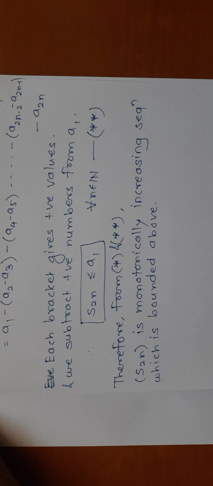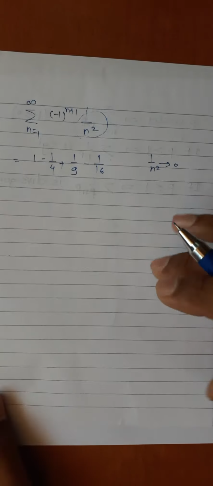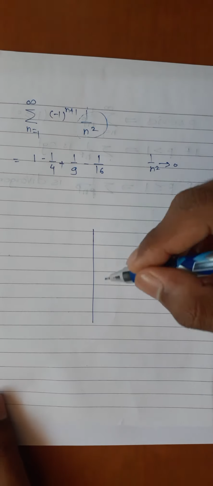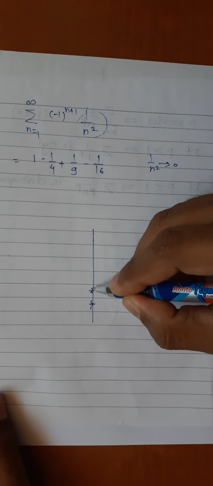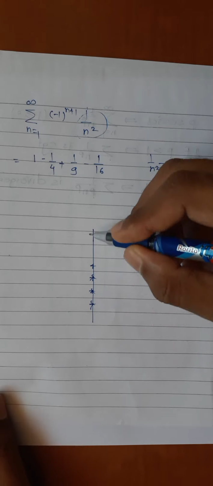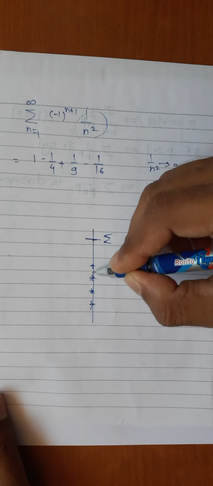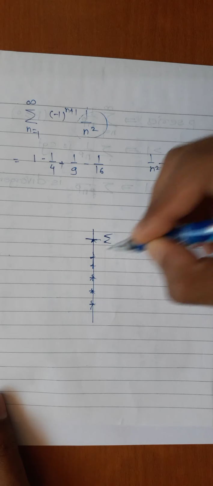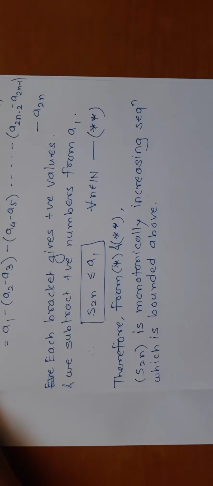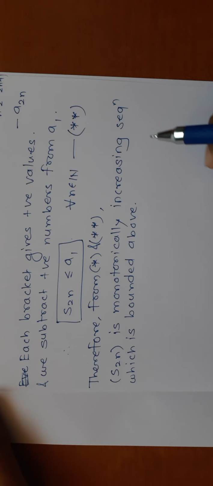One result we have already seen in the case of sequences: if a sequence is monotonically increasing, it is moving in the right hand direction, but it is bounded, that means above this point it cannot go, then obviously it will converge somewhere. Same thing here. S2n is monotonically increasing but bounded above. Therefore S2n is a convergent sequence.